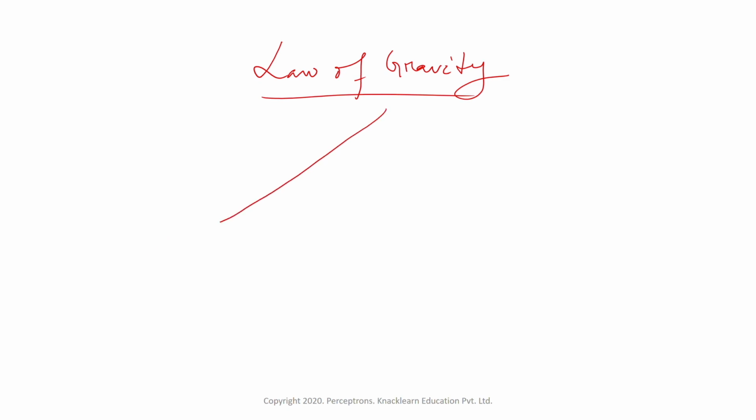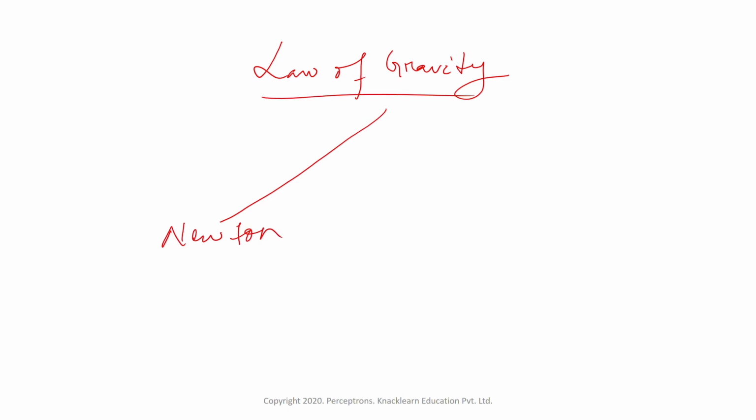Now, to understand this with some more examples, we'll take the example of the law of gravity. We know there are two people who formulated the law. The first person who formulated the law was Newton.